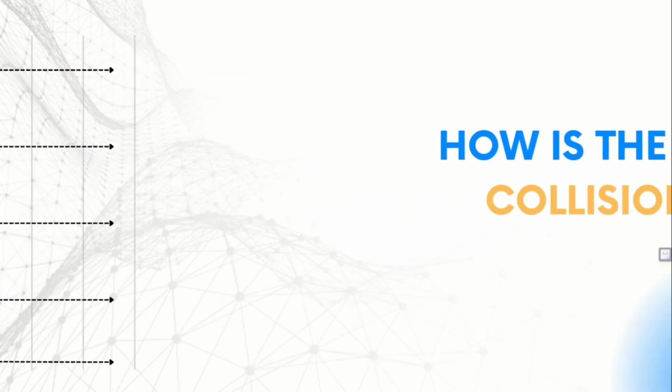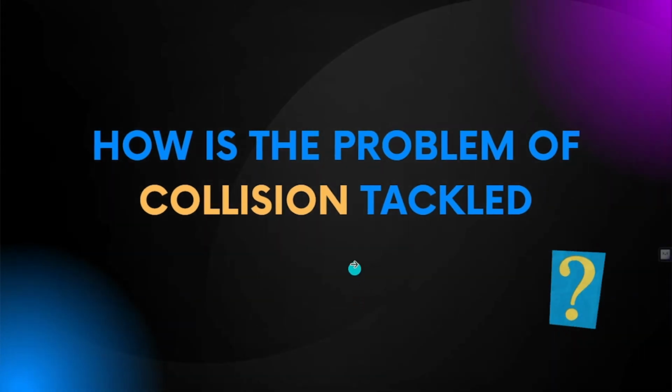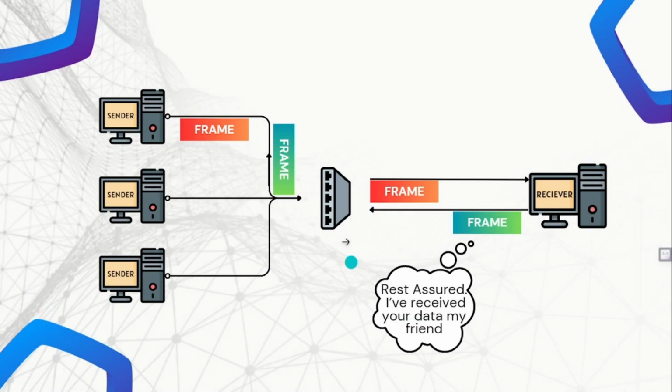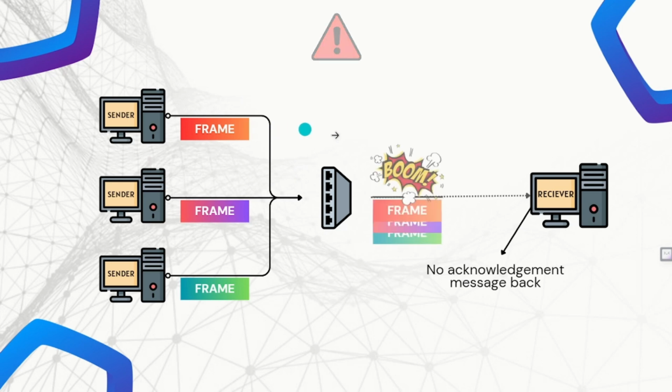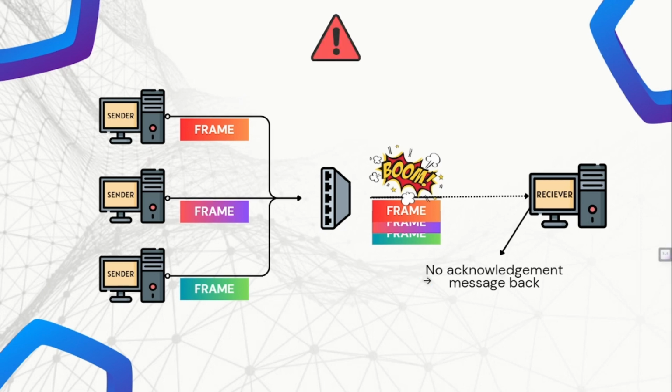But how is this issue solved? In Pure ALOHA protocol, for any data being sent by a sender, it gets an acknowledgement reply from its receiver. So after dispatching the data, the sender waits for twice its propagation time to receive the reply. So if there is a collision in the channel, the sender does not get any acknowledgement message even after waiting for twice the transmission time. So after waiting for twice the transmission time, the sender waits for a further random period of time and then sends the data again. It keeps repeating the process until the transmission is successful.